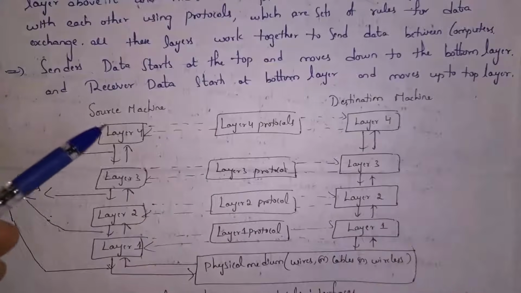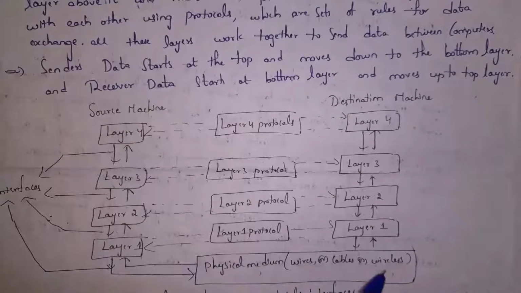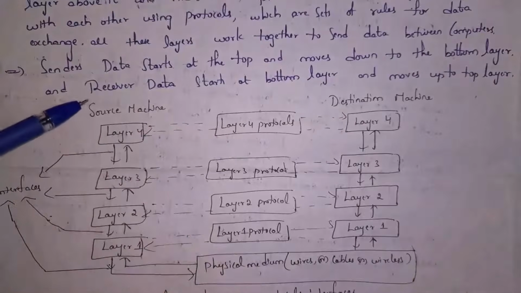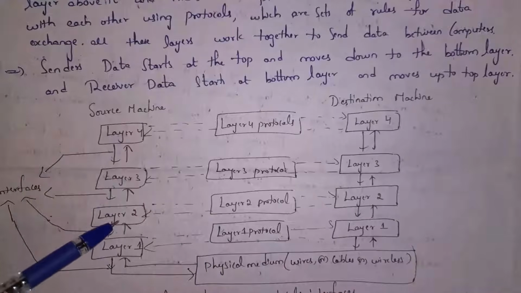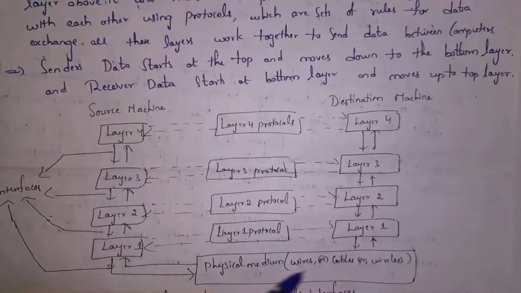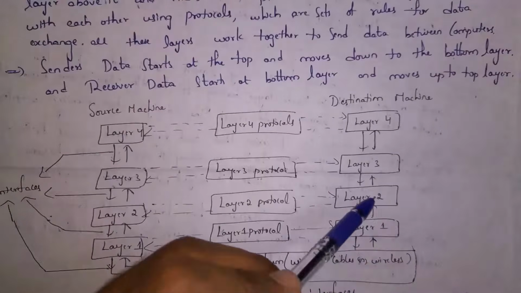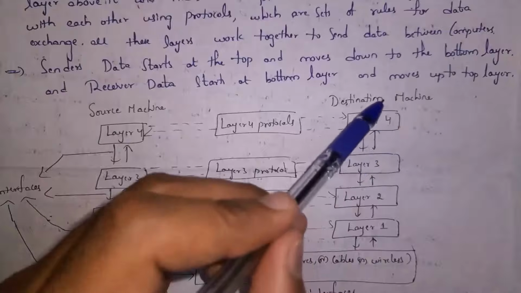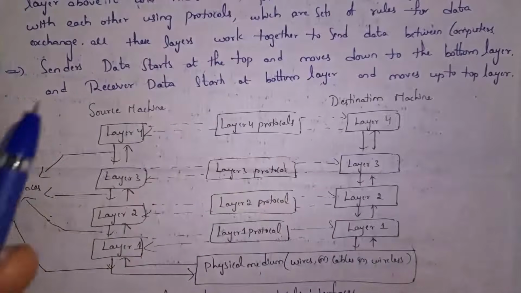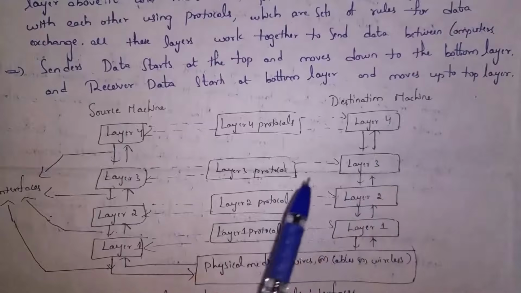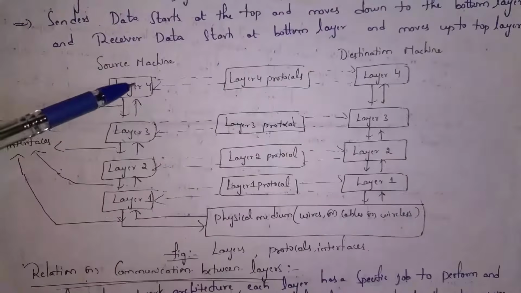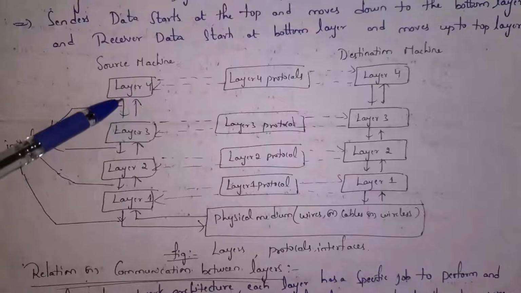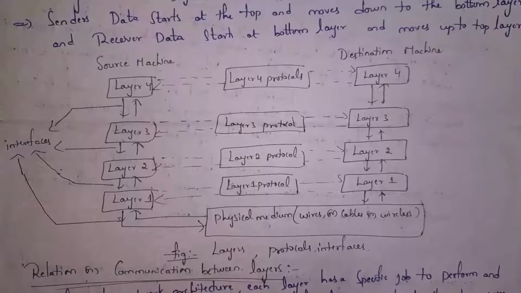On the sender side, data goes from top to bottom, whereas on the receiver side, data is received from bottom to top. Whenever a person sends a message, it is sent to layer 4, then layer 3, then layer 2, then layer 1, and through the cable, again on the receiver side, layer 1, layer 2, layer 3 and layer 4. And at last, the destination computer will read that message. Each and every layer communicates using protocols, which are a set of rules. Based on these rules, data will be transferred in the network. Where two layers communicate with each other, we call that connection point an interface.